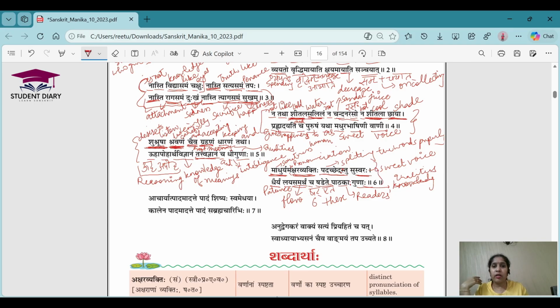I hope this is clear to all of you. Let's go for the next shloka. Acharyat, and this shloka is like my favorite. Acharyat Padam Adate. So this is three words: Acharyat, Padam and then Adate. Acharyat Padam Adate, Padam Shishyah Swamedhya, Kalen Padam Adate, Padam Sabrahmachari Bhihi. So let's get the meanings of all the words.